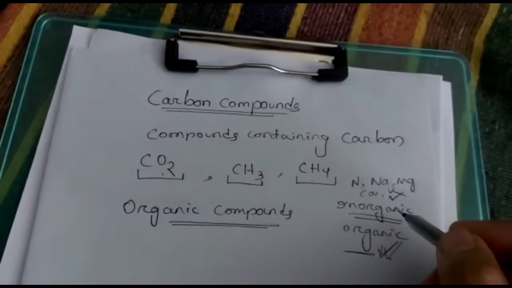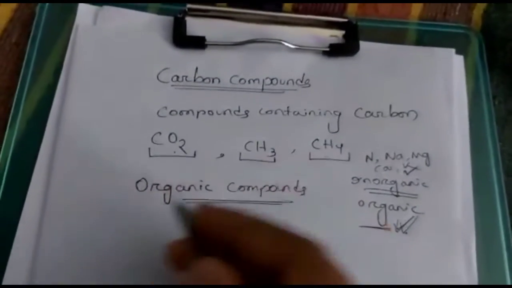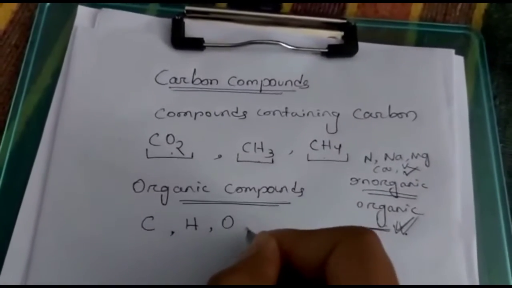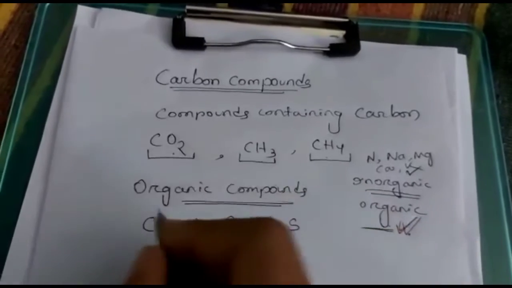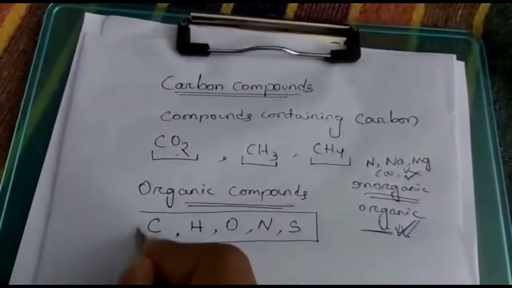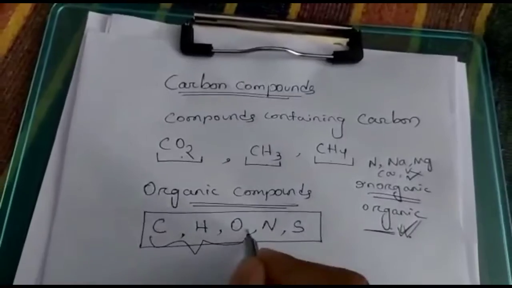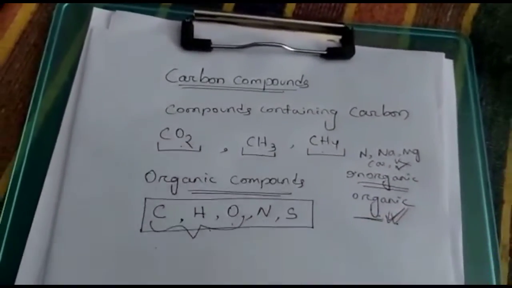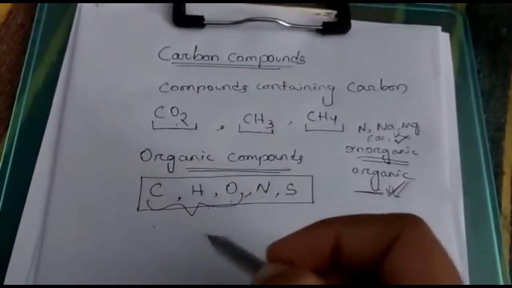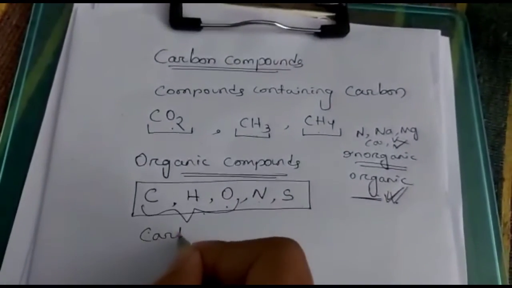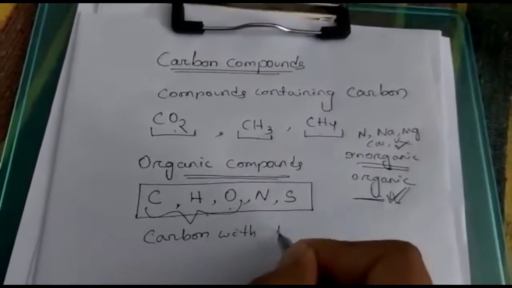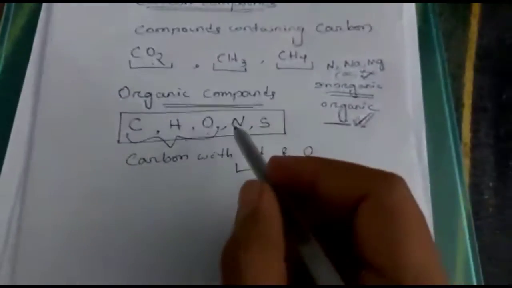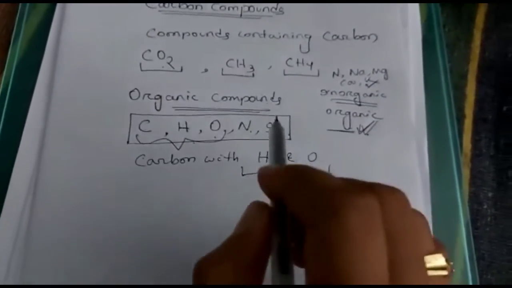These are the minerals. Okay, and an organic compound is generally a combination of carbon, hydrogen, oxygen, nitrogen and sulfur. In organic compounds only you will find these five, but mostly we use these three: carbon, hydrogen and oxygen. Sometimes nitrogen and sulfur are also present in organic compounds. Maximum compounds are with hydrogen and oxygen. Very few compounds you will find with nitrogen and sulfur, but carbon is mandatory for all.